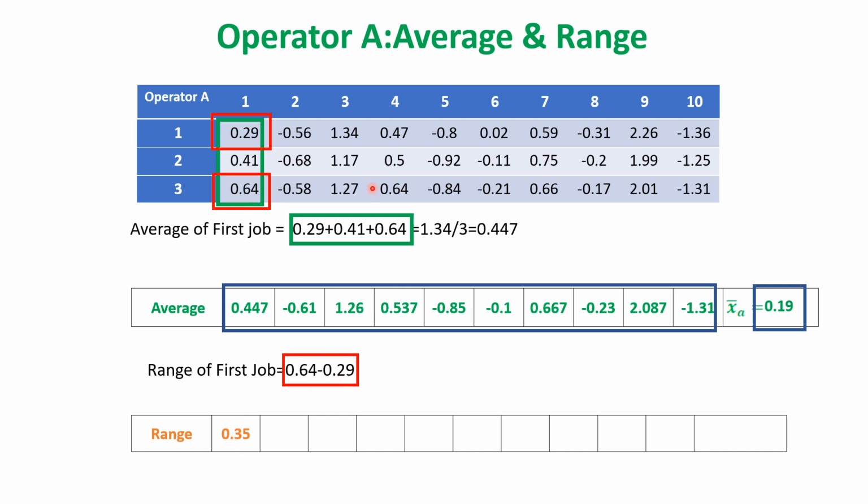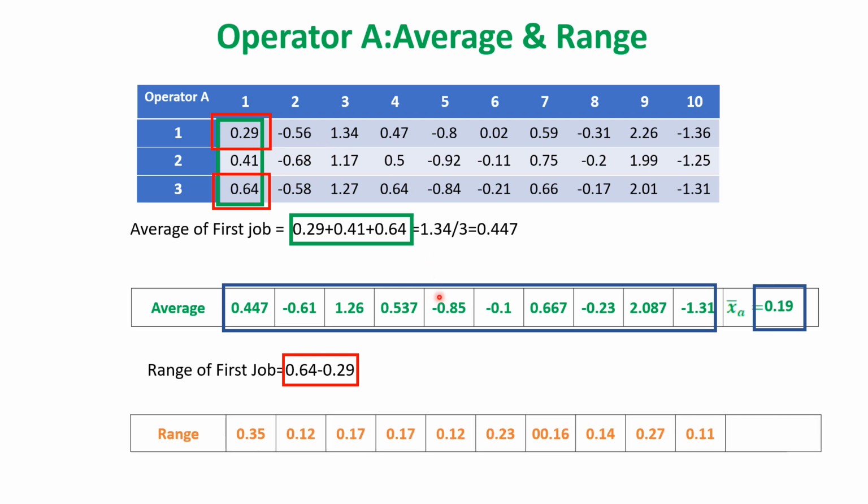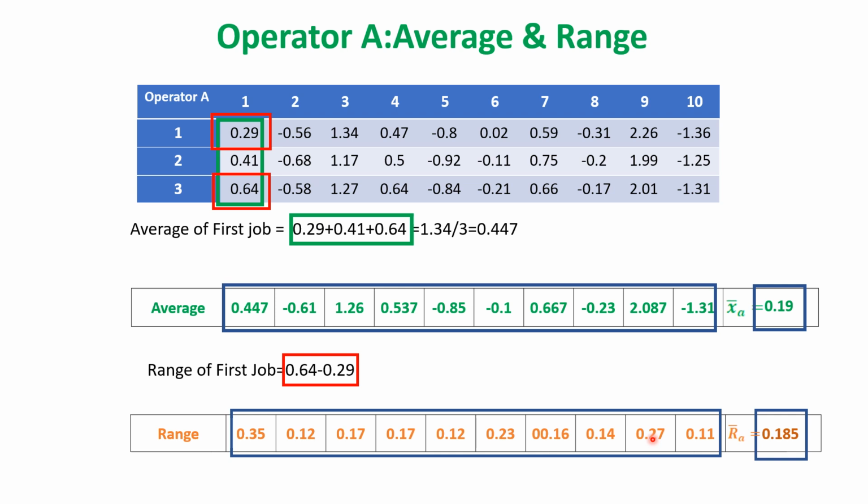The same thing can be applied for jobs 2 to 10. The same thing is written here. Again, you have to add all these ranges together and divide by 10. Why 10? Because there are 10 jobs. So the range average will be equal to 0.0185.